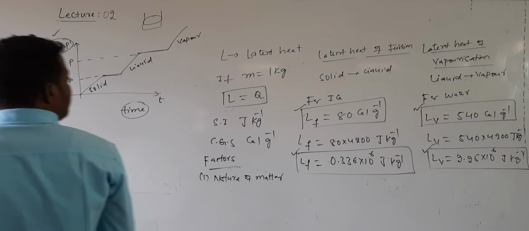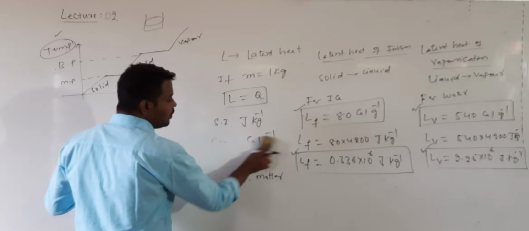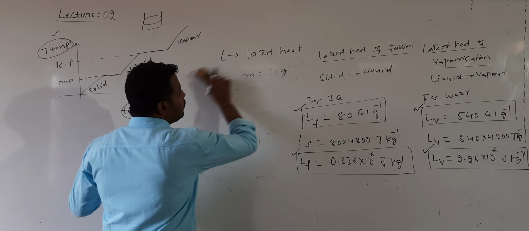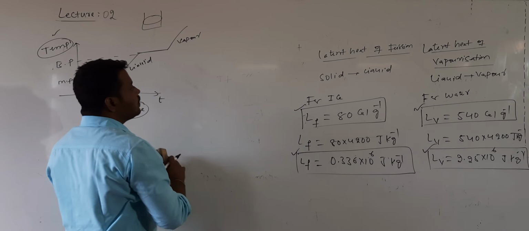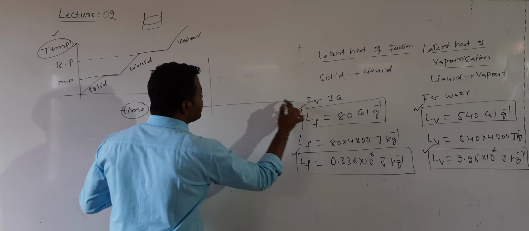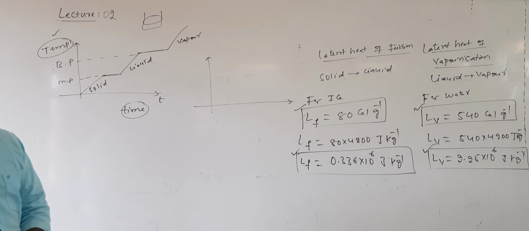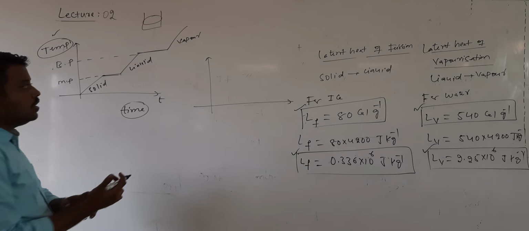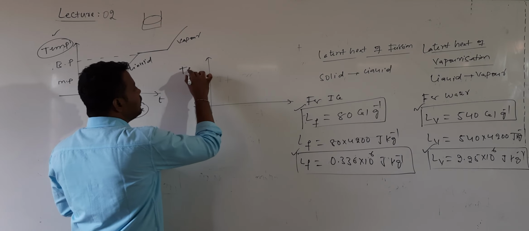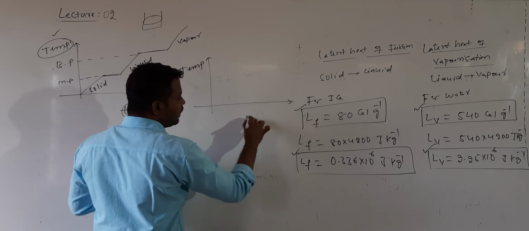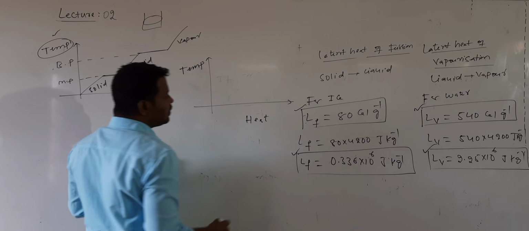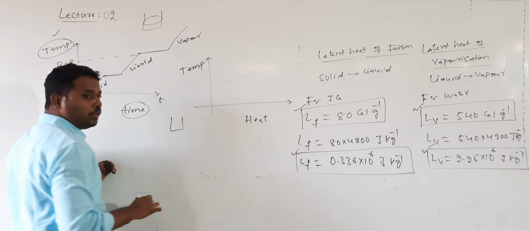And one more important graph for us, for calculation of latent heat, is the variation of temperature with heat supply. Same, one calorimeter is given to you.